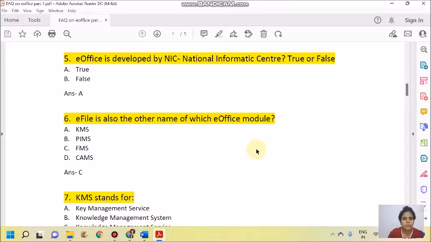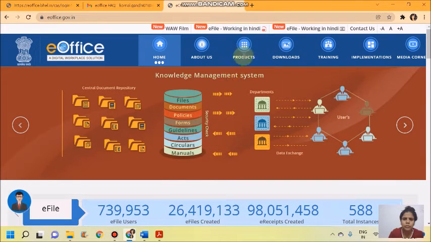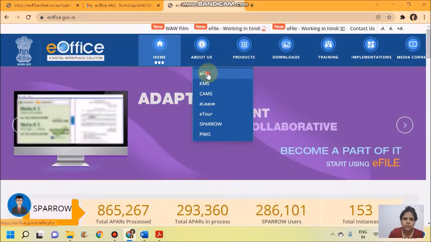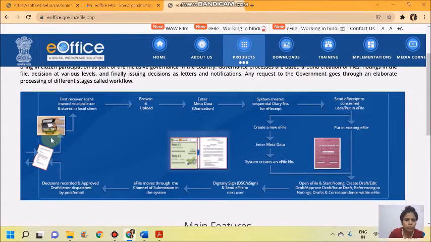Then, eOffice is developed by whom? It is developed by NIC, that is National Informatics Center of Government of India. The answer is true. eFile is the other name of which eOffice module? I showed you these are the various products, and eFile is one of them. It is the file management system module. You can see the workflow, how a paper entering the office moves through the entire process is shown in this mechanism, and then decisions are taken through electronic mode, that is eOffice.